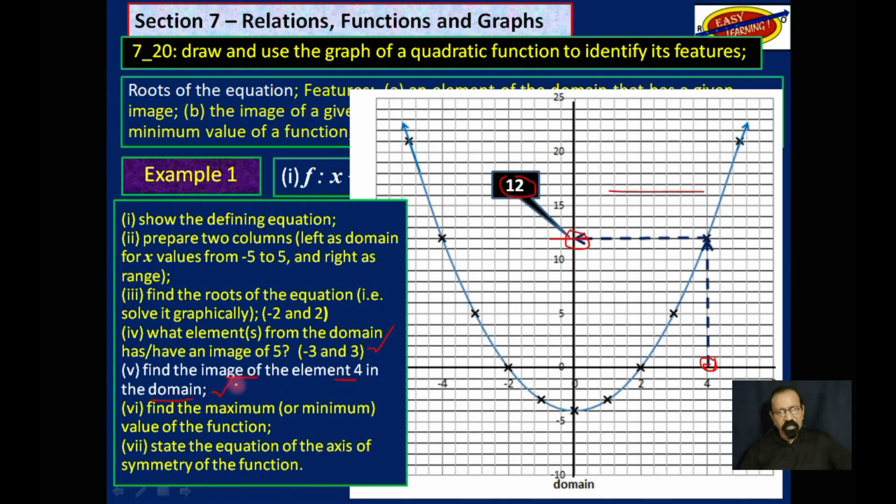So 4 is in the domain. We find the image in the range. So we begin with this 4, we locate this 4 on the x-axis, and we find the image on the y-axis.